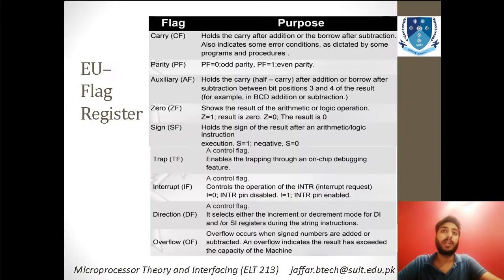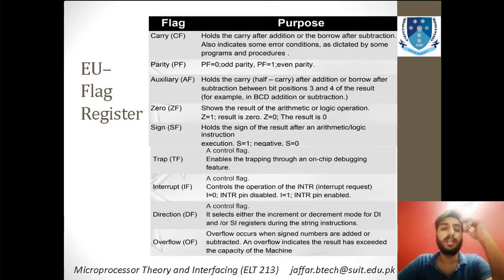This diagram shows the different flags that are used on the EU side. You can see their purpose over here. I have compiled this in one diagram, so it will be easy for you. For example, what is the carry flag? It holds the carry information. What is PF? That is the parity flag, and this is basically 0 or 1. 0 means odd and 1 means even. The auxiliary flag also holds a carry, but after addition or subtraction. You can see that this is mostly used in BCD addition or subtraction, etc.